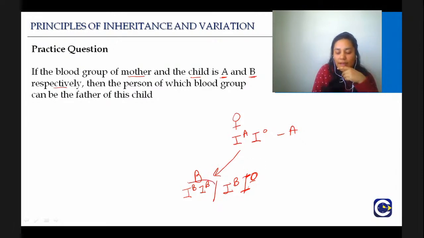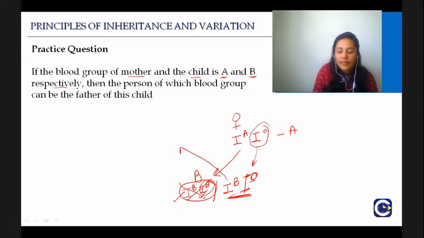Now, if you look at this one, that is definitely not possible because it means that this came from father, this came from the mother, and mother does not have this. So, this is not possible at all. The only possibility for the genotype of the child is this, where from the mother this IO has come. Now, the father can give IB, which means it should definitely have B. And what are the genotypes that will have B?